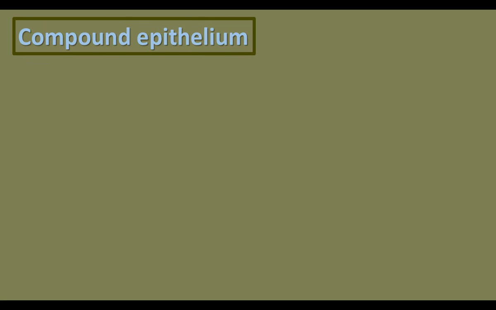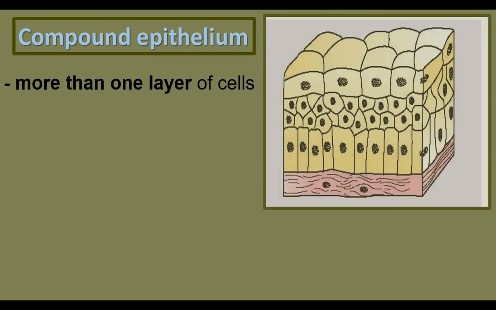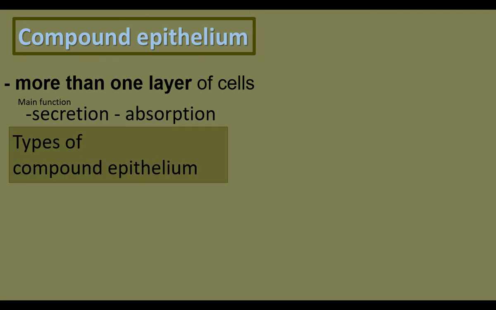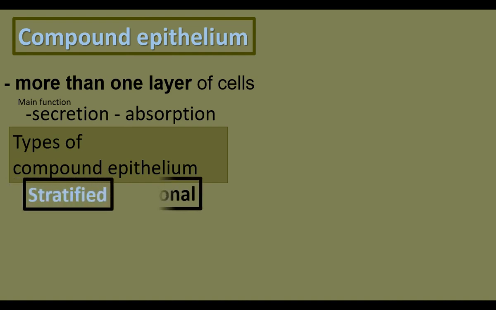Compound epithelium is made up of many layers of cells. It is made up of more than one layer of cells. The main function of compound epithelium is secretion and absorption. Let us see the types of compound epithelium: stratified epithelium and transitional epithelium are the two major types of compound epithelium.